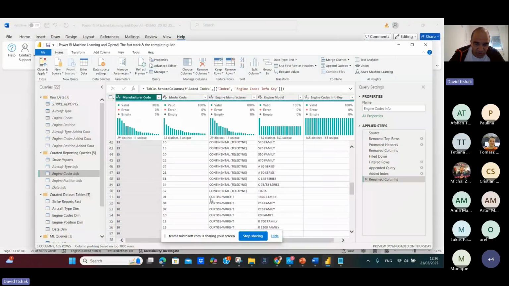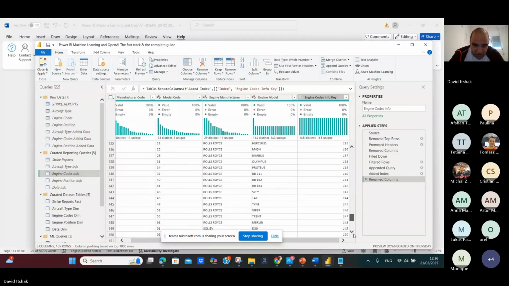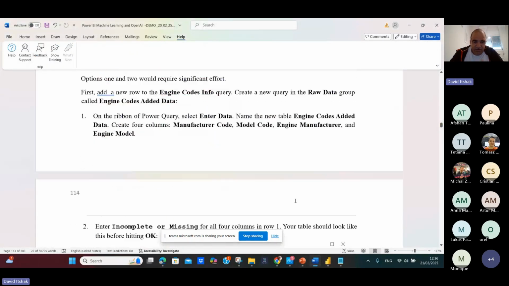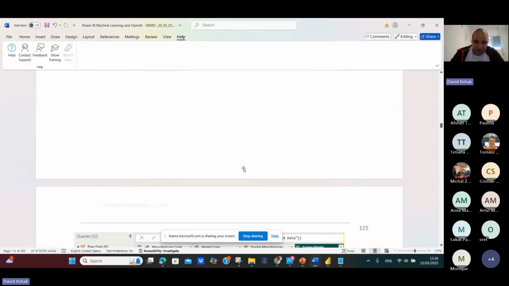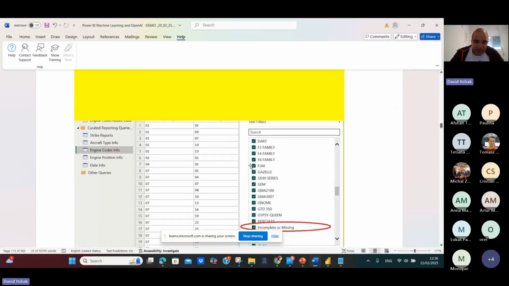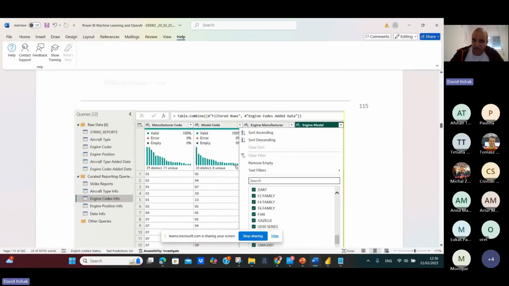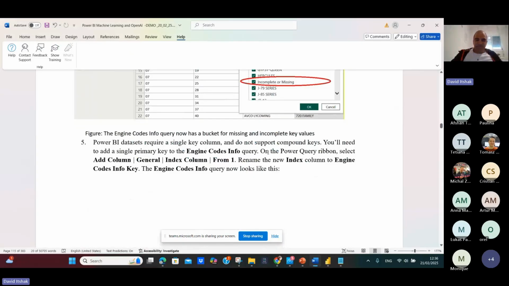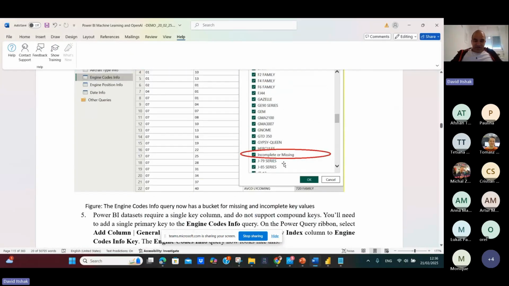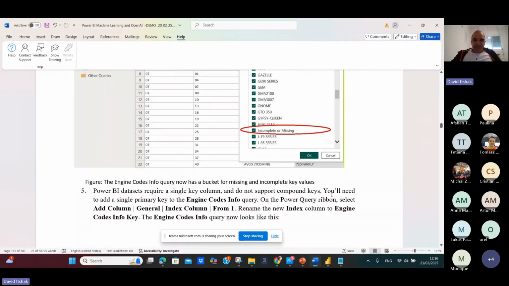So if you go downstairs here, you can see this value. This value will be added to engine code info. Okay. Because the engine code info query has a bucket for missing and incomplete queries, you can see it here.